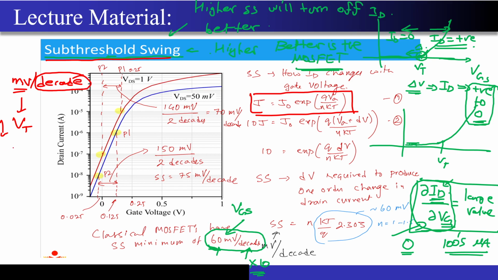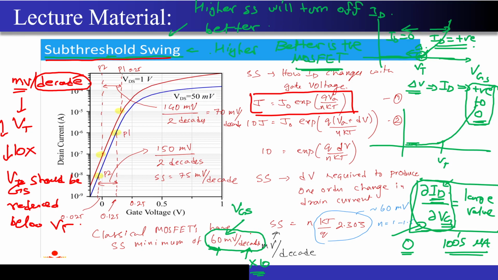That means if I want to reduce my current by 10x, how much should Vgs be reduced below Vt, correct? This is what this subthreshold swing is actually telling us, correct?